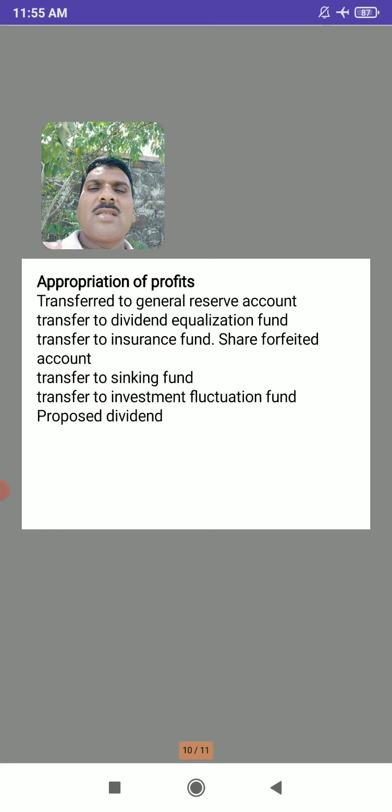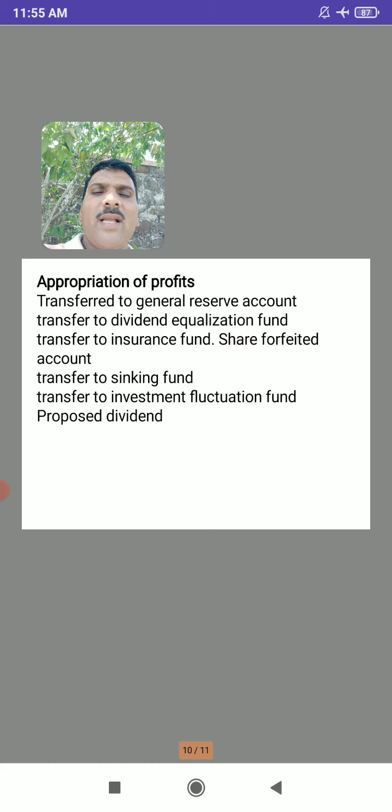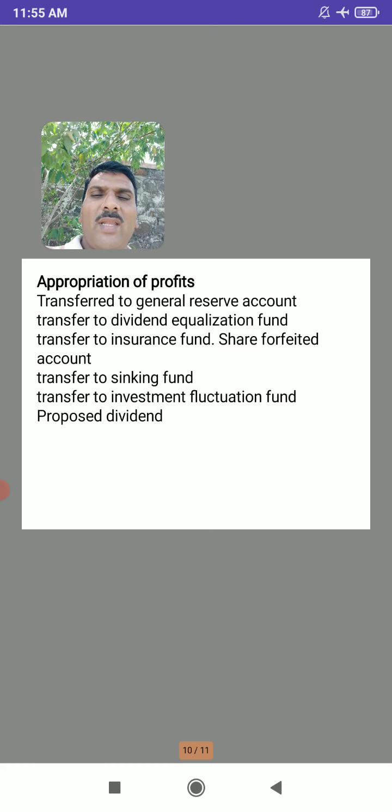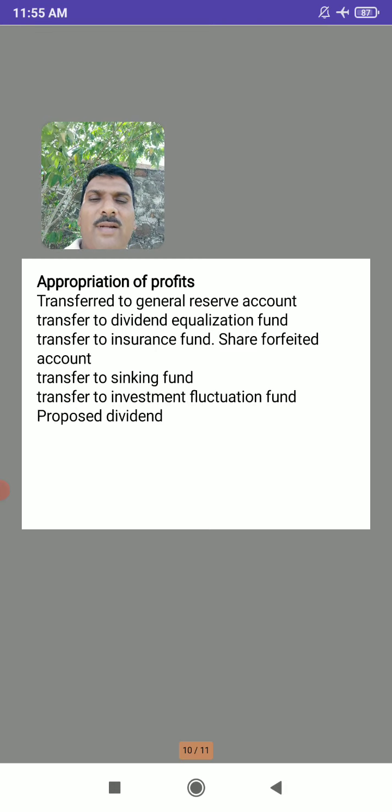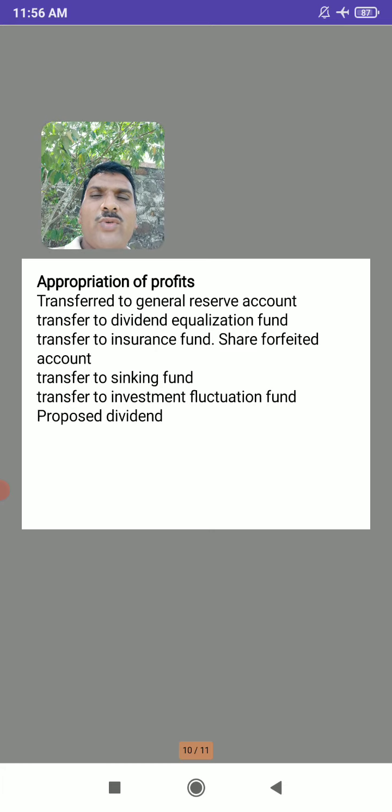Next, some percentage is transferred to dividend equalization fund, transfer to insurance fund, share forfeited account, transfer to sinking fund, transfer to investment fluctuation fund, proposed dividend.